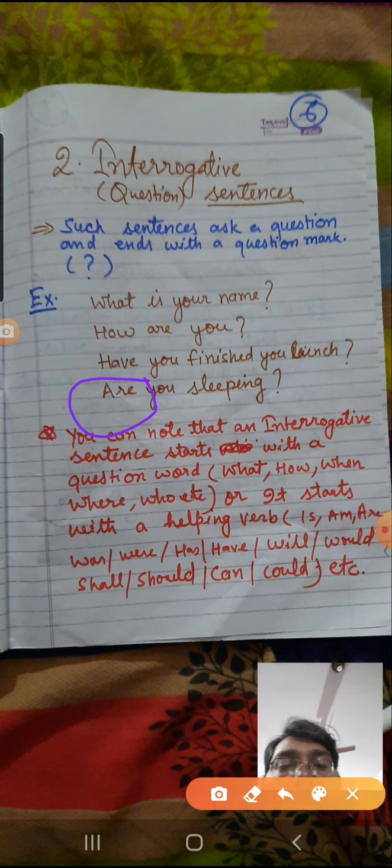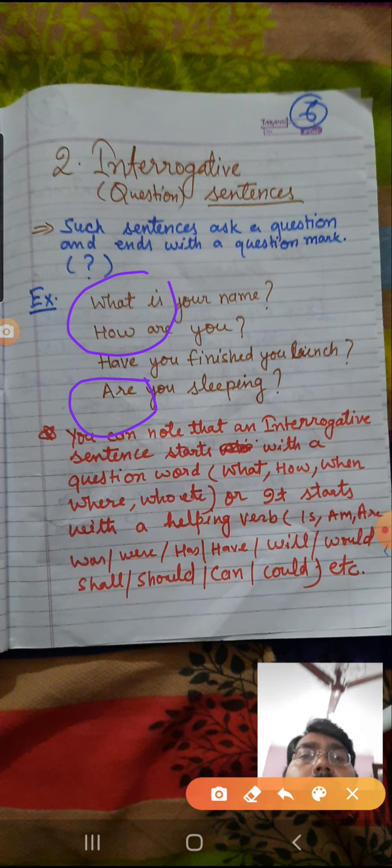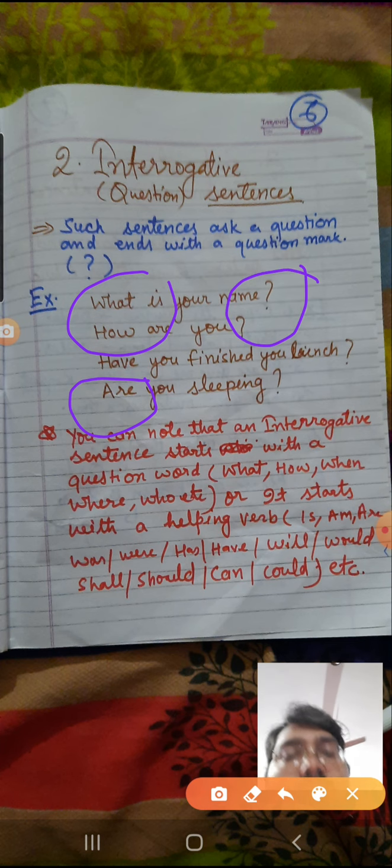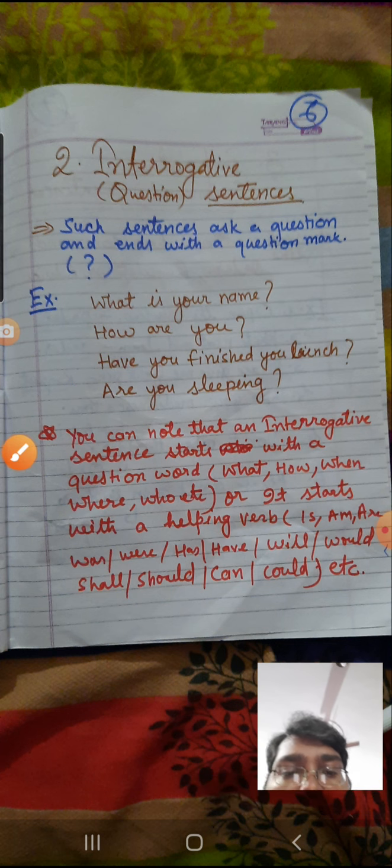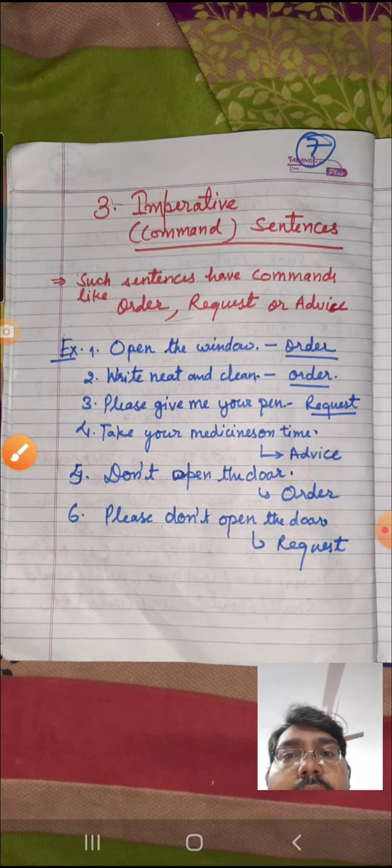So it will start either with these helping verbs or with a question word. So this is also a quality of an interrogative sentence. I hope it is clear to you now. Now you can easily identify this is an interrogative sentence, because it asks you a question and ends with a question mark. I hope it is clear to you. Now we will move to the next kind of sentence.